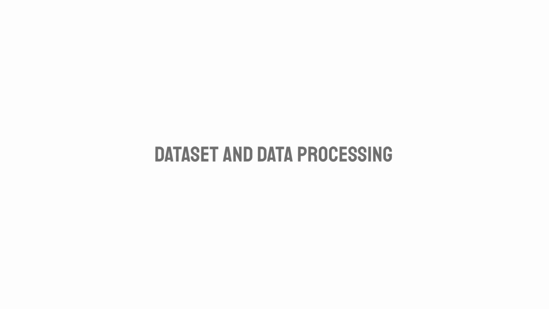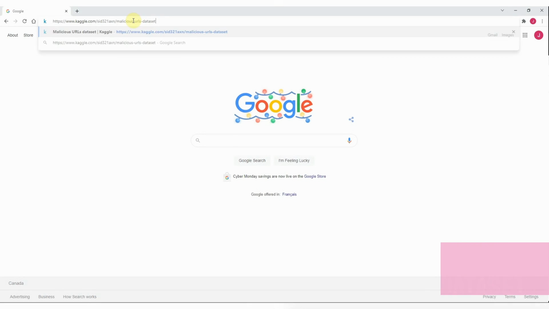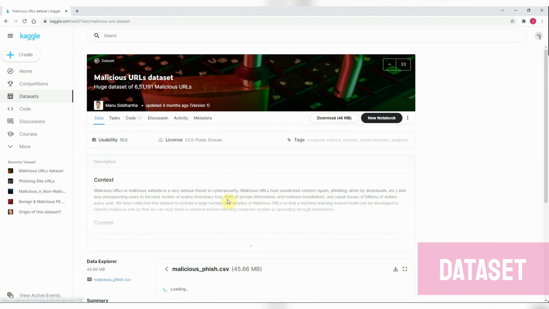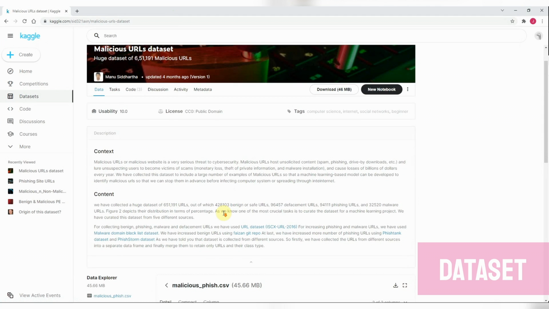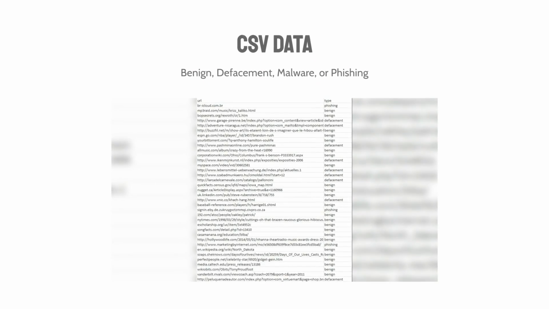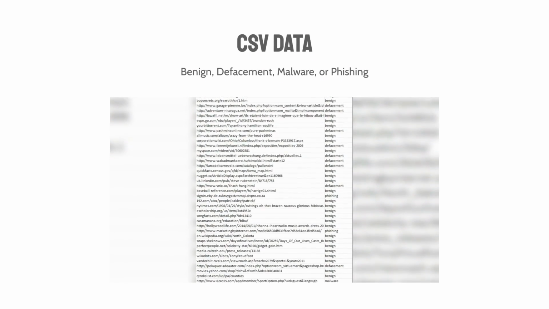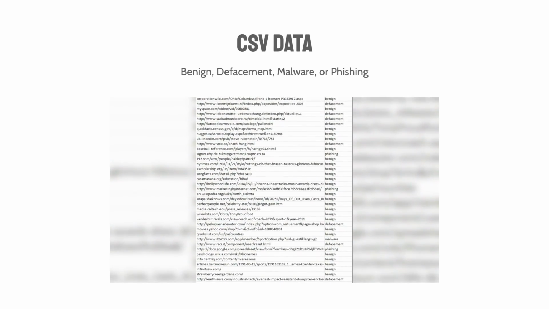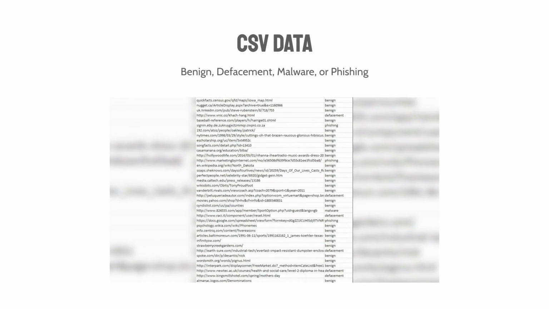We now move on to the dataset and data processing. In terms of the dataset that our group used, we were able to identify an open source database hosted on Kaggle of over 651,000 URLs, where the following screen recording displays how we were actually able to download that as well. As you can see, the data downloads as a CSV file, in which the URL types are benign, phishing, defacement, and malware.